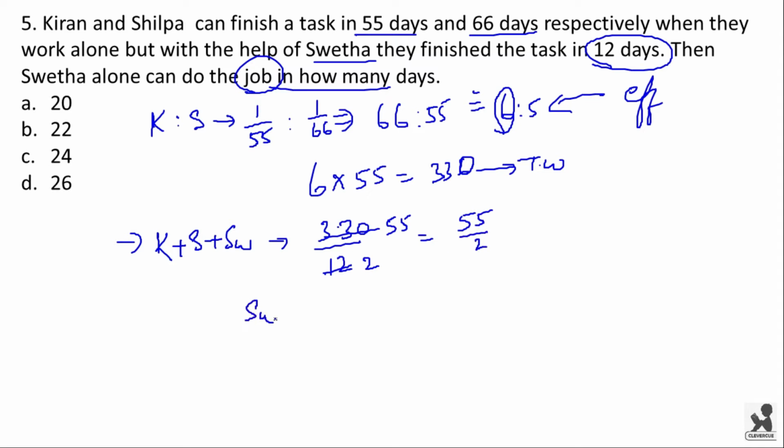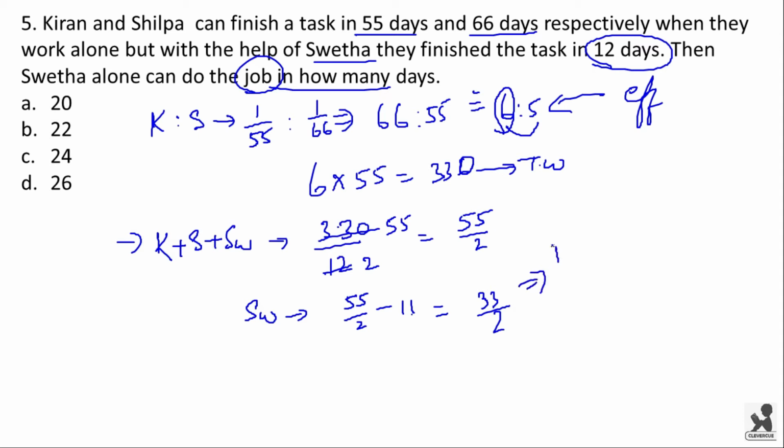Now the efficiency of Shweta will be 55 by 2 minus the sum of efficiencies of Kiran and Shilpa, that is 6 plus 5, which is equal to 11. This is equal to 55 minus 22 by 2, which is 33 by 2. Now, Shweta alone can do the job in how many days?